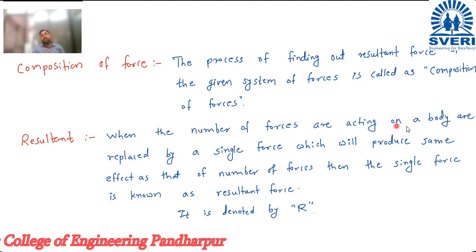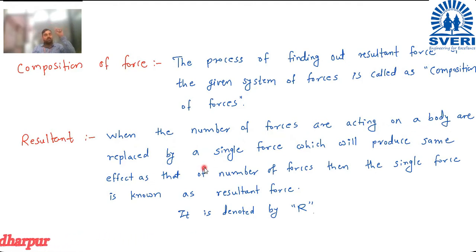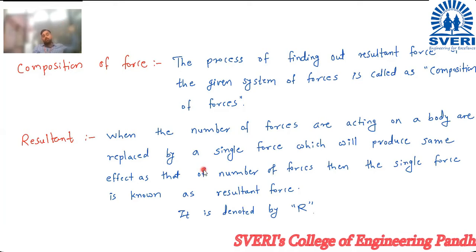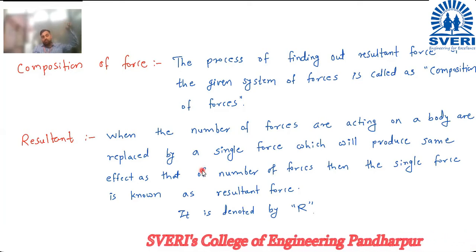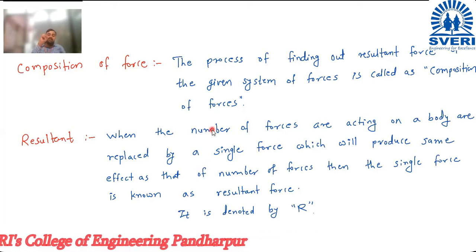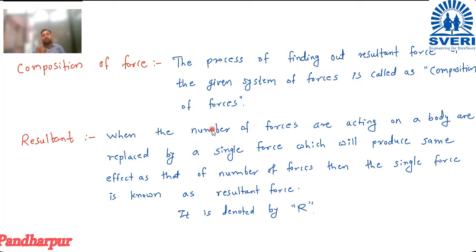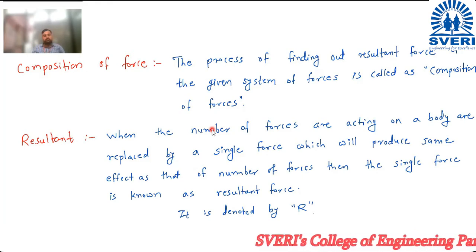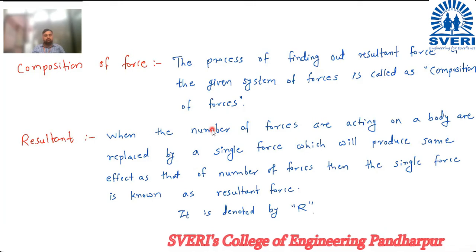So when the number of forces are acting on a body are replaced by a single force, but how should that single force be? That force will produce the same effect as that of the earlier number of forces. The effect that the earlier forces were giving, the same effect should be given by that single force. Then that single force is called the resultant of that system. Clear?